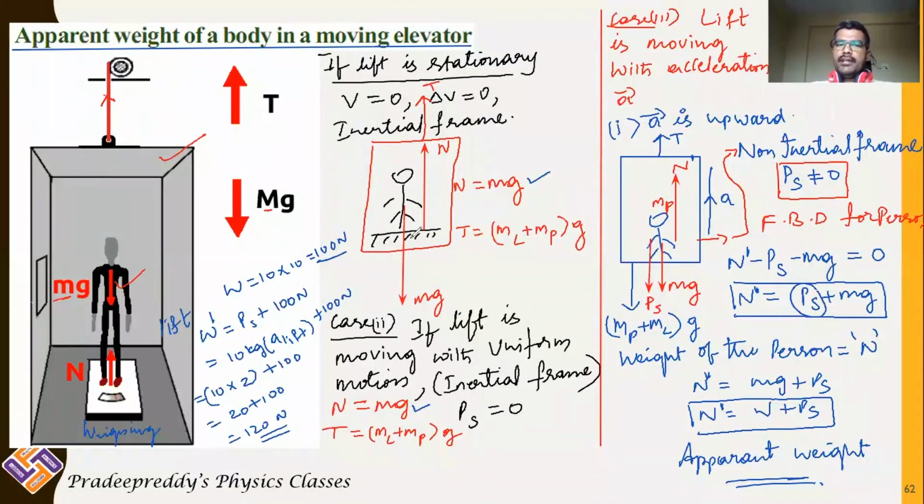If the person is standing on the ground, his weight is 100 Newton. But if the person is standing in the lift, which is moving with an acceleration upward, his weight appears to be 120 Newton. This weight, which is 120, is called apparent weight of the person. Apparent weight is greater than actual weight of the person if the lift is going upward with an acceleration a.